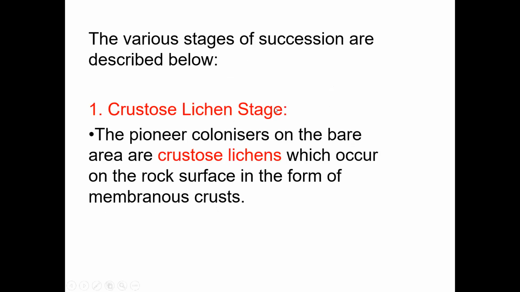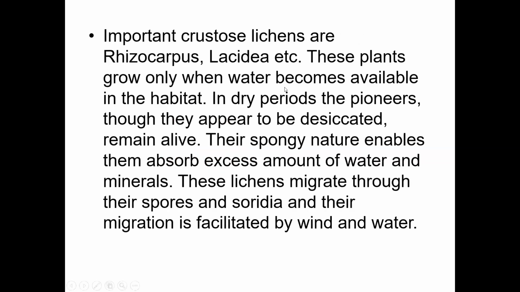The various stages of succession can be described. In xerarch succession, the first one is the crustose lichen stage. The pioneer colonizers on this bare area are the crustose lichens, which occur on the rock surface in the form of a membranous crust. They are attached to the rocks and cannot be separated. Important crustose lichens are Rhizocarpon and Lecidea.